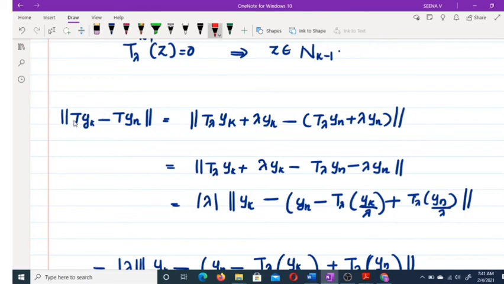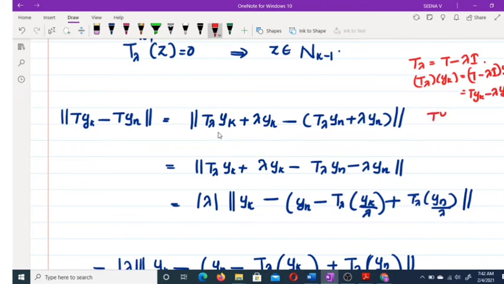Okay. So the norm of Tyk minus Tyn is equal to T_λ yk plus, how can we write this? What is T_λ? T_λ is T minus λI. So T_λ yk is T minus λI applied to yk, that is Tyk minus λ yk.